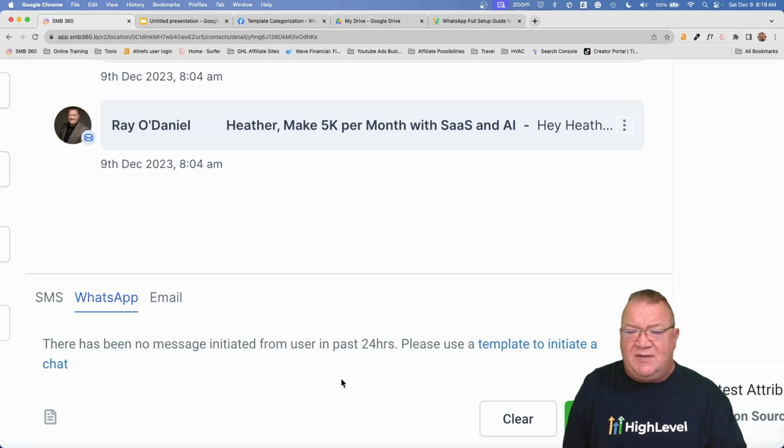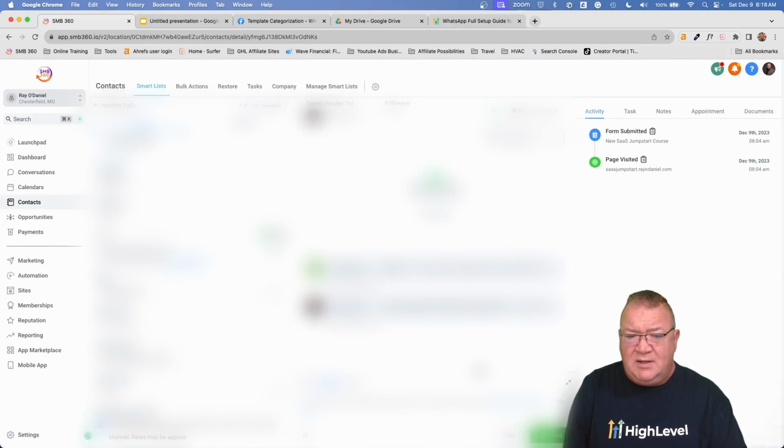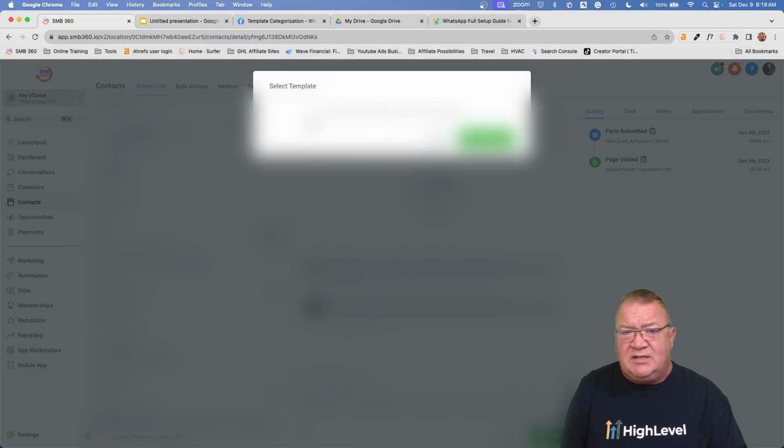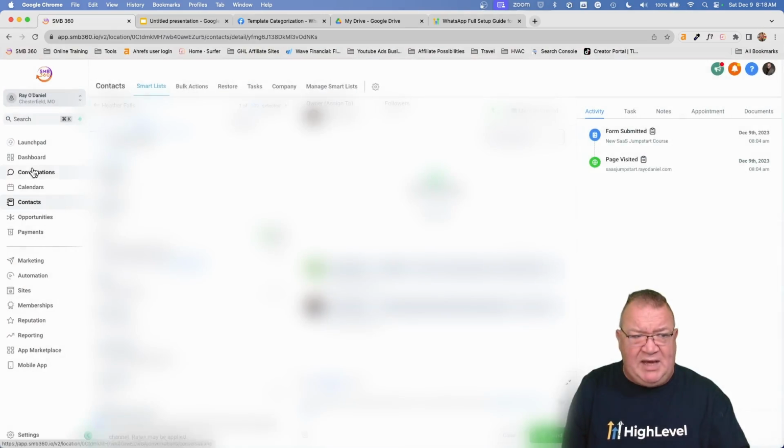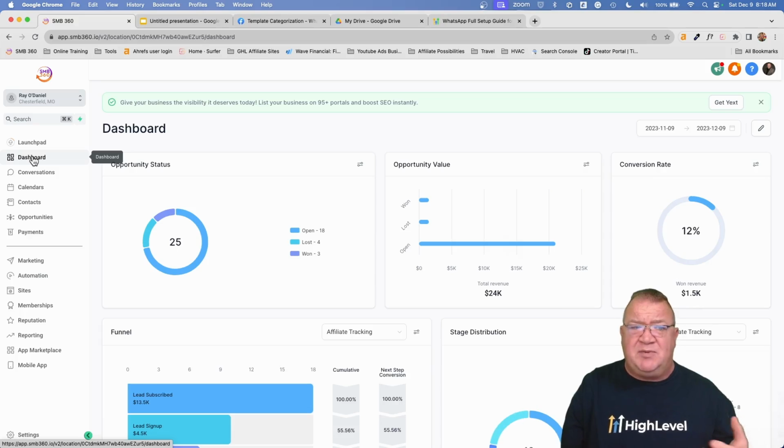So how do you do that? You'd have to click on this link, initiate a template message in the chat, and you can move forward from there. So click on this. Notice that it says you don't have any templates yet. So right now, if you had a template, you would be able to select a template and say, use this template, communicate with them. And that would be the first step in your journey to being able to communicate with your particular client.